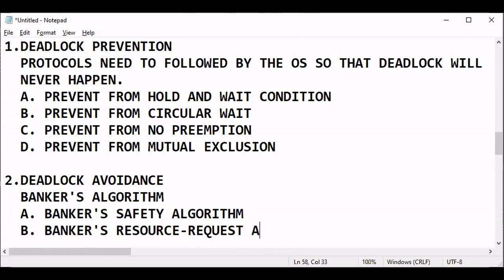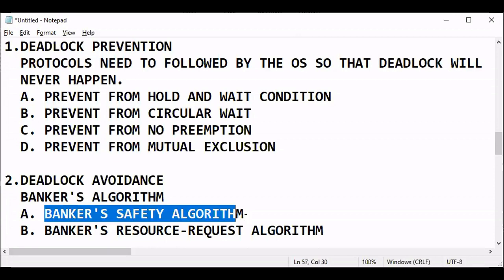What is the usefulness of those two algorithms? In simple terms, the banker's algorithm will put your system in a safety situation. If there is a chance of deadlock, this algorithm will be followed by the operating system and will convert the deadlock situation to a safety situation.